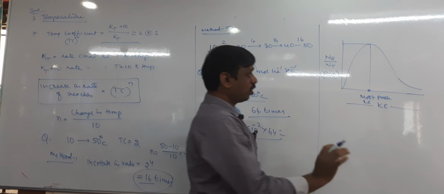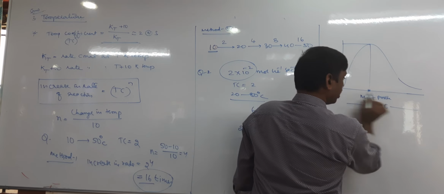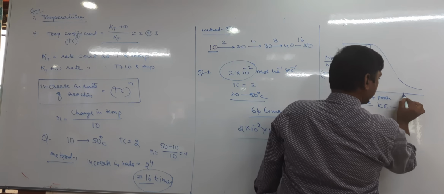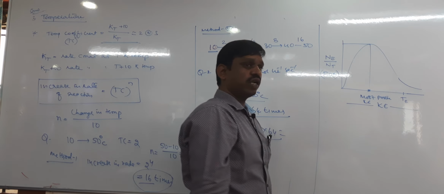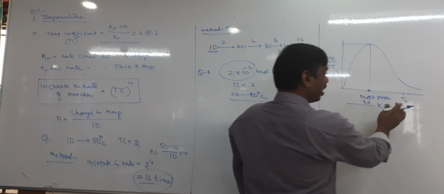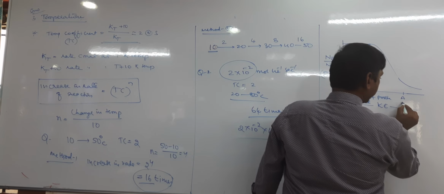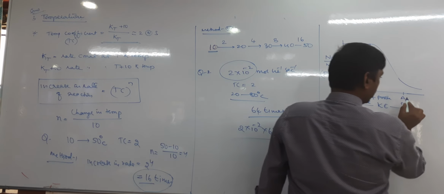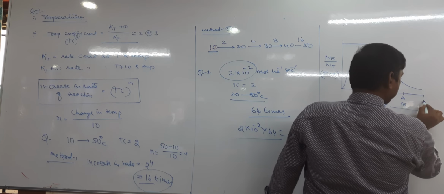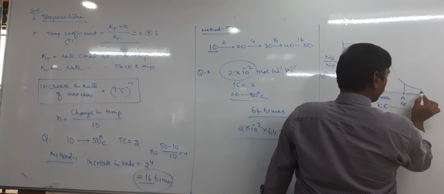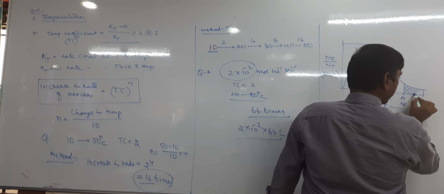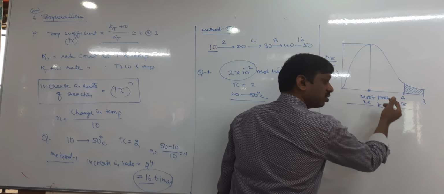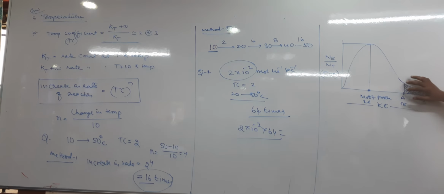Now suppose this kinetic energy, at point A, indicates the threshold energy, TE. I'll take point B. Now this area indicates the fraction of molecules having kinetic energy more than threshold energy. So these are the fraction of molecules having kinetic energy more than threshold energy.